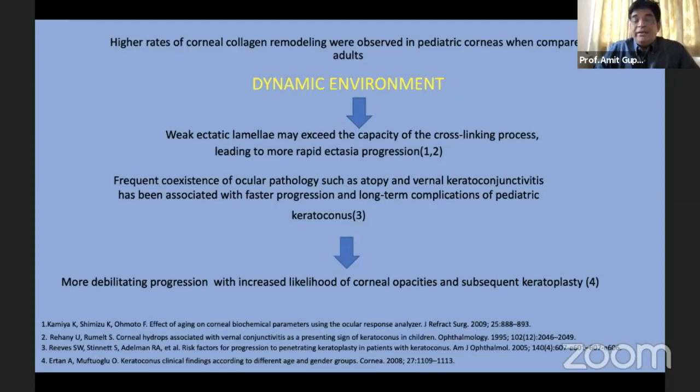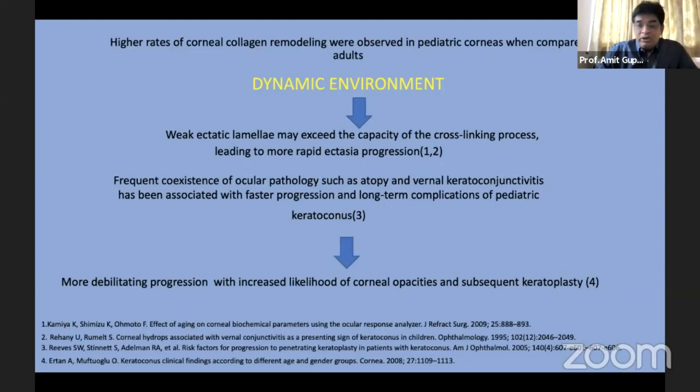There are weak ectatic lamellae, which may exceed the capacity of the cross-linking process, which leads to more rapid ectasia progression. We know that the size of the collagen fibrils increases as the patient ages. So at a younger age, it is lesser. There is a frequent coexistence of ocular pathology, such as atopy and vernal keratoconjunctivitis, that has been associated with faster progression and long-term complications in pediatric keratoconus.